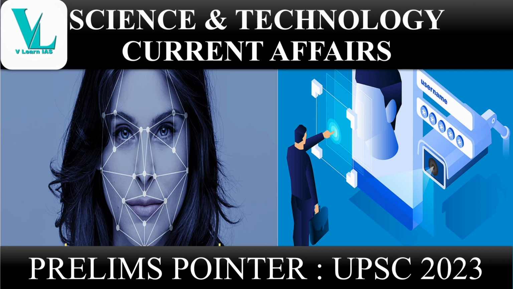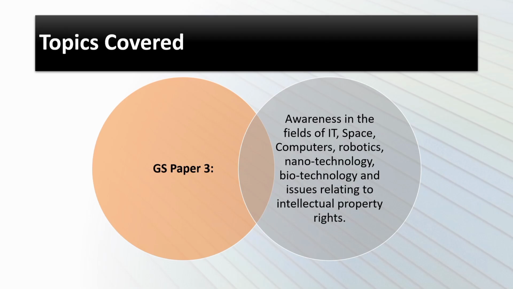So today we are going to have a prelims pointer discussion from science and technology topic. And the current topic taken today for discussion is facial recognition technology. Usually in UPSC, whenever a new technology is in news, there is more probability that a question can be asked. It is mainly correlated to GS paper 3. Awareness in the field of IT, robotics, computers, etc.